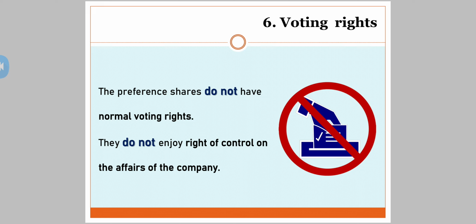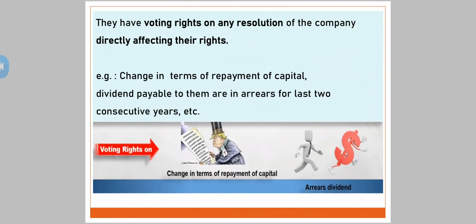They have got voting rights only on those matters which affect their interest. See, the preference shares do not have normal voting rights. They do not enjoy right of control on the affairs of the company. Right of control on the affairs of the company, that means they have got no right to select their board of directors. Who has got this right? Equity shareholders. See, they have voting rights on any resolution of the company directly affecting their rights, their interest.